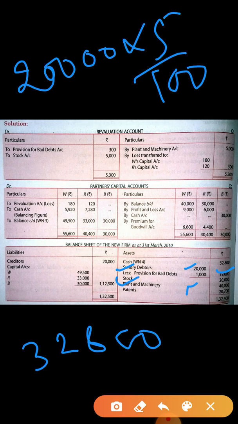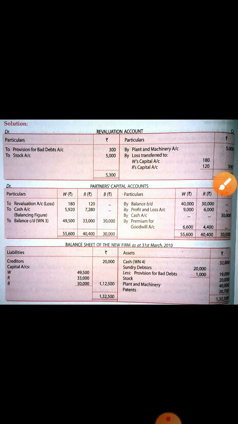Stock is decreased. How much amount decreased? 5,000. Now the new value of stock is 20,000. The new value of plant and machinery is 40,000. The new value of patent is the same, so write down the same amount. Okay. So from the old balance sheet, you have to see the old balance sheet and write down the new amount. If no change is there, then write down the same amount.